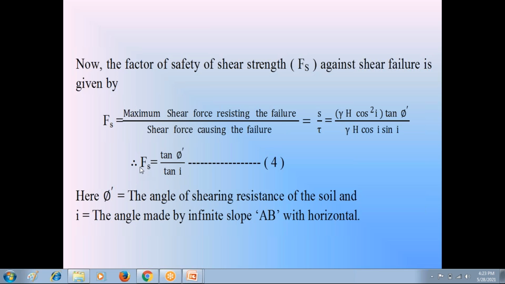Derivation of this factor of safety Fs. If factor of safety equal to 1, the side slope is about to fail. If it is greater than 1, it is stable condition. So you can calculate the phi dash value in the field. You can also calculate the I value in the field. So by using that equation 4, we can find out the factor of safety.